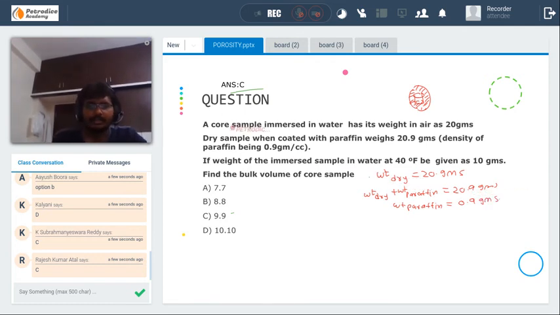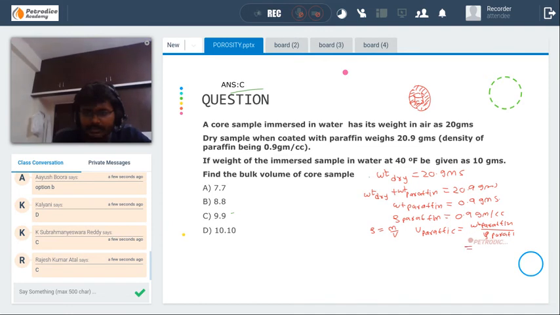It is given that the density of paraffin is equal to 0.9 gram per cc. You know that density is equal to mass by volume. So volume of paraffin is equal to weight of paraffin divided by density of paraffin, that is equal to 1 cc.